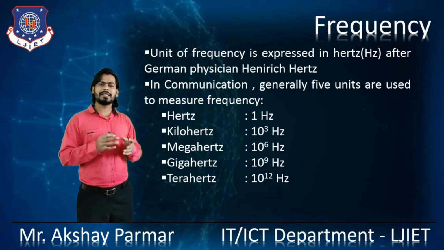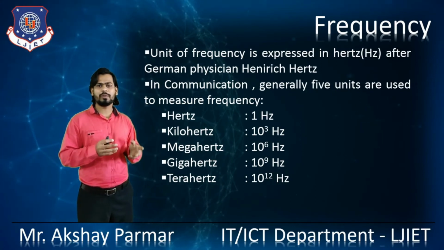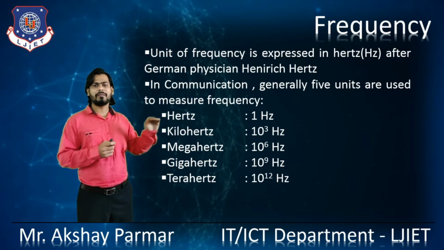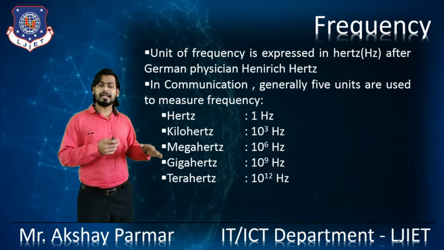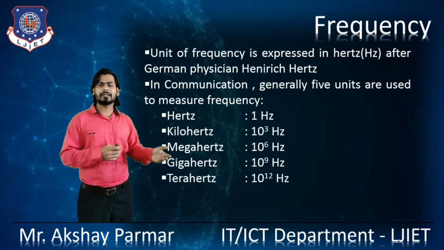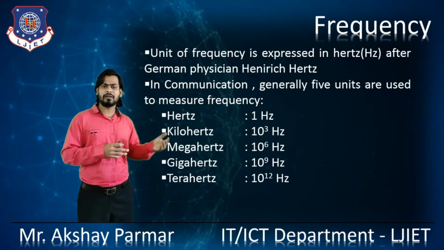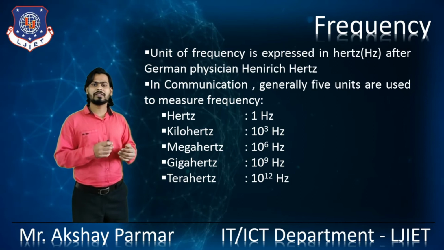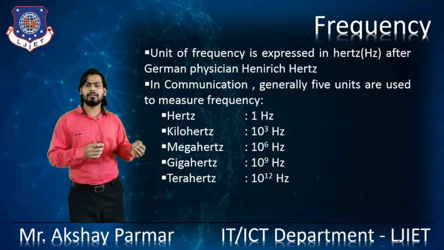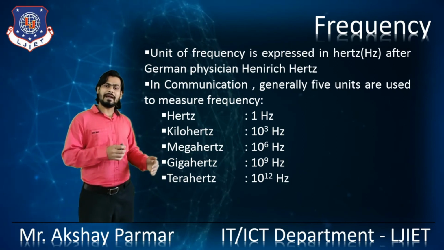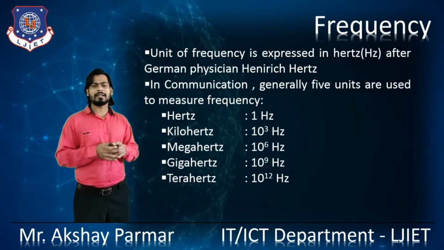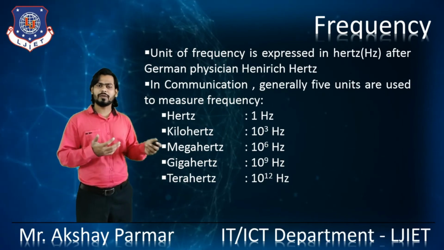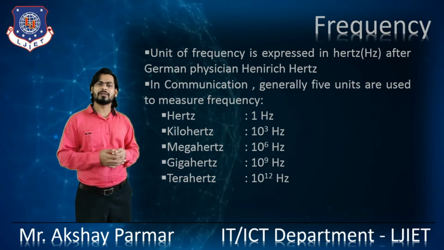In communication, generally five units are used to measure frequency. The most famous is the hertz, 1 hertz. After that, the kilohertz is 10 raised to 3 hertz, the megahertz is 10 raised to 6 hertz, the gigahertz is 10 raised to 9 hertz, and the terahertz is 10 raised to 12 hertz. So in this way we are measuring frequency also.